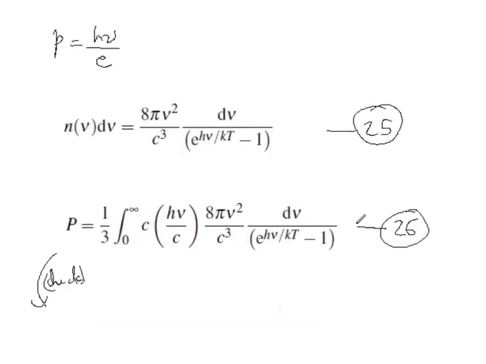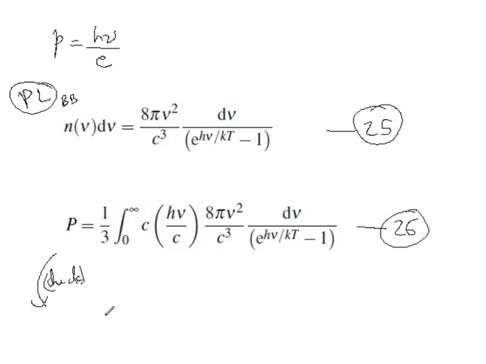And the next check is whether using the Planck distribution for black body radiation in the pressure integral, you will get something like this.